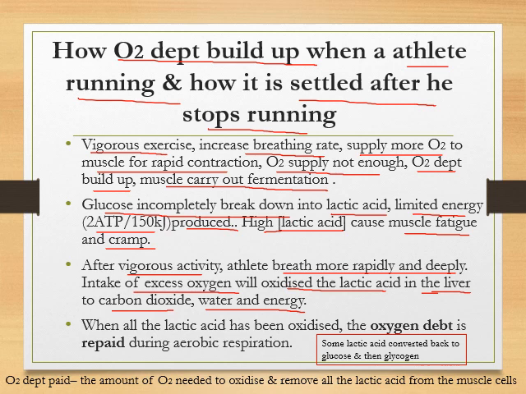Some of the lactic acid that cannot be oxidized will be converted into glycogen and kept in the muscle and the liver. So when all the lactic acid has been oxidized, we say that the oxygen debt is repaired. Here it tells you that some of the lactic acid will convert back to glucose and then to glycogen. Oxygen debt repair means the amount of oxygen needed to oxidize and remove all the lactic acid from the muscle cell.